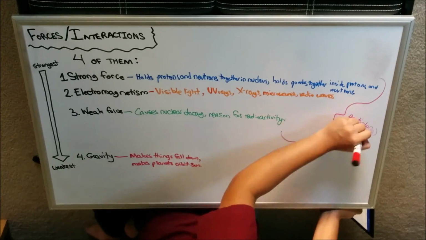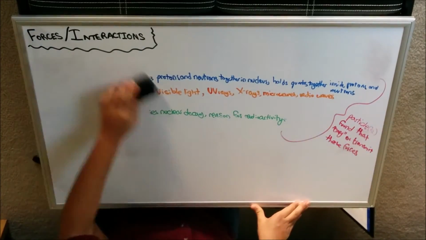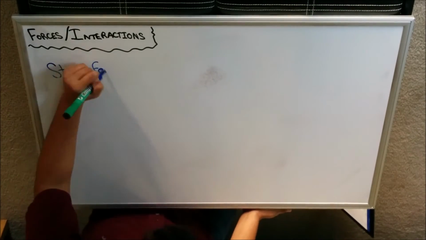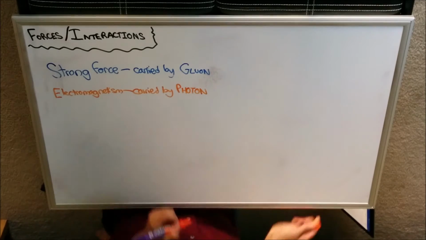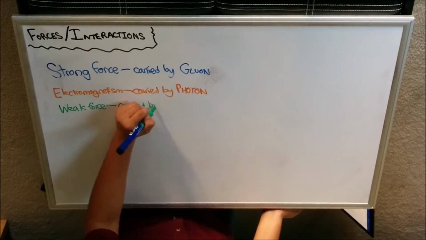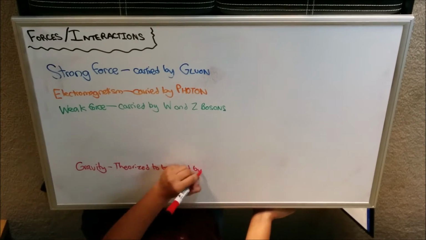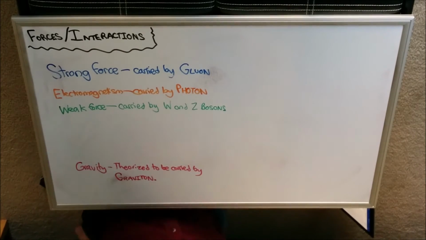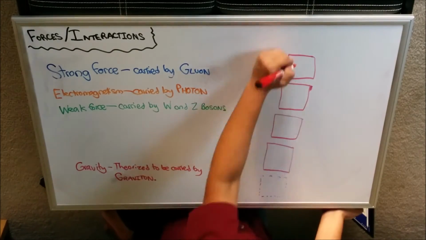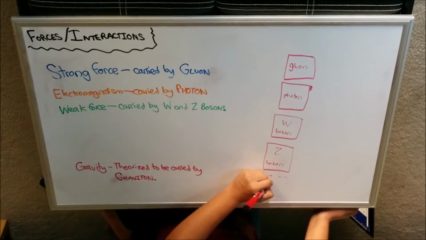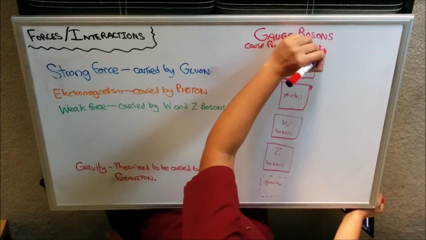All of these forces except gravity have a particle or particles that transmit them. The strong force is carried by a particle called the gluon, electromagnetism by the photon, and the weak force by the W and Z bosons. Gravity is theorized to be carried by a particle called the graviton, but has yet to be found. These particles are collectively known as the gauge bosons, and they are responsible for transmitting forces or interactions between other particles.